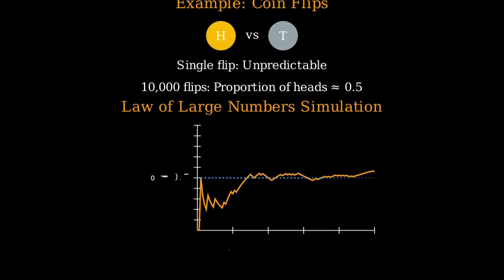Let's see this in a simulation. As we increase the number of coin flips, watch how the proportion of heads converges toward 0.5 or 50%.